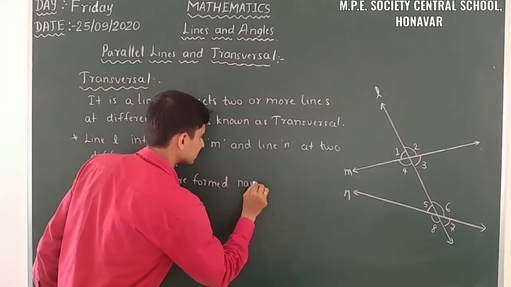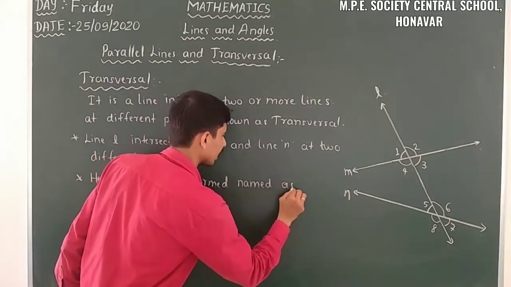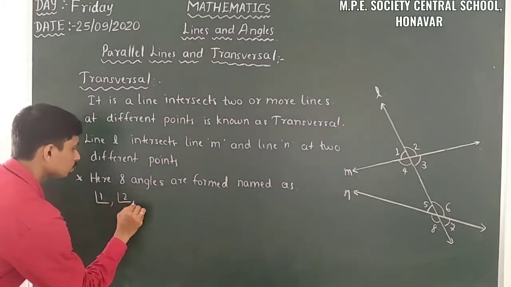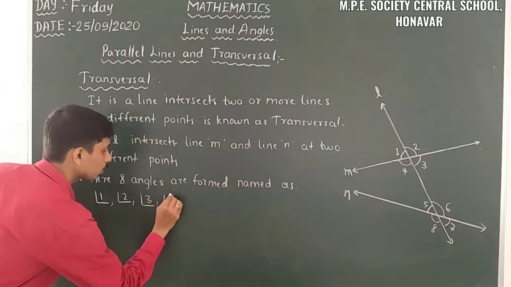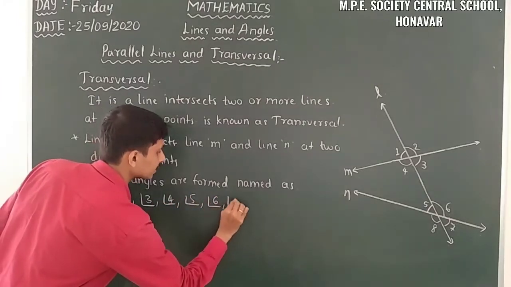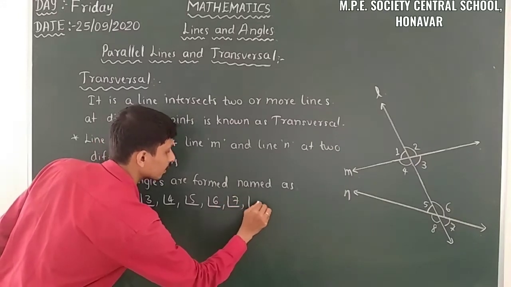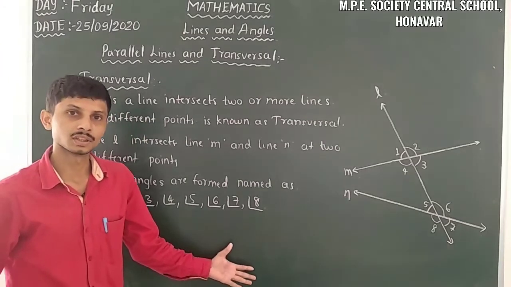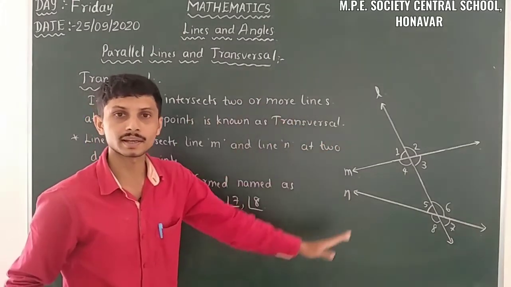Named as angle 1, angle 2, angle 3, angle 4, angle 5, angle 6, angle 7 and angle 8. So there are 8 angles formed here. So let us categorize all the angles.